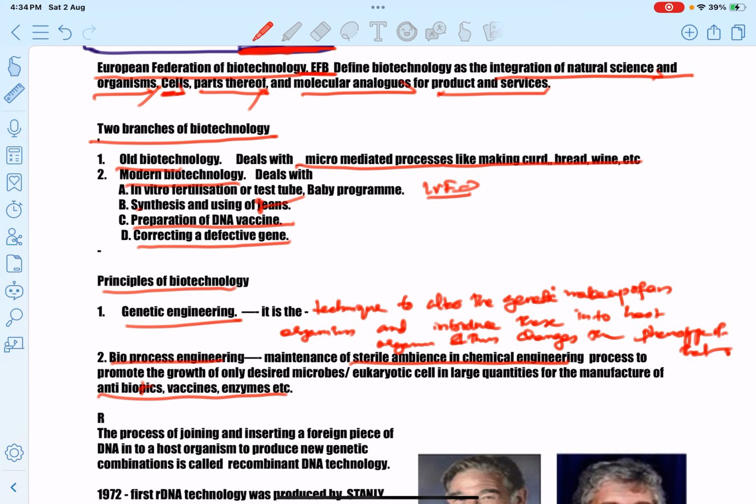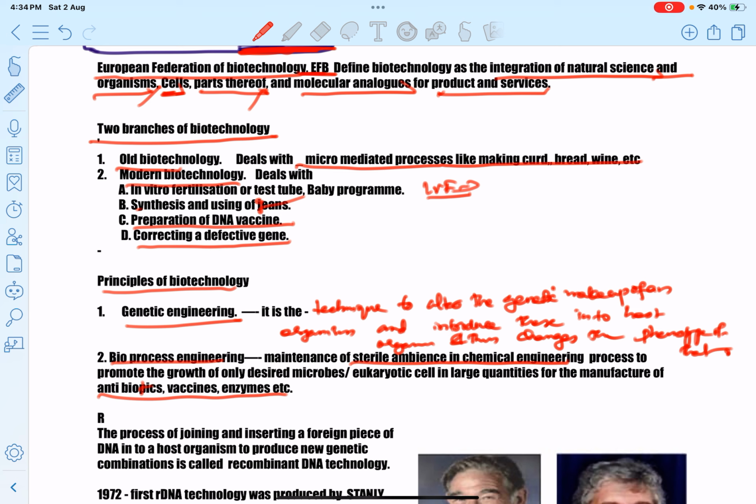So for this process, maintenance of sterile ambience in the chemical engineering or genetic engineering process is required. For what? To promote the growth of only desired microbes in large quantity. You have to promote only the desired microbes; there is no need for other microbes. We have to produce large quantities of disease microbes for the production of vaccines, DNA vaccine, antibiotics, etc. So we have to maintain a sterile ambience. That's the second principle of biotechnology, bioprocess engineering.